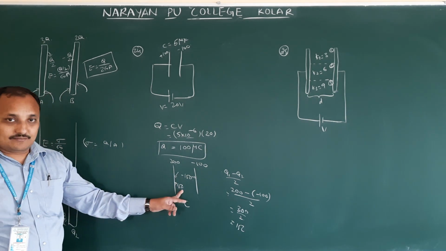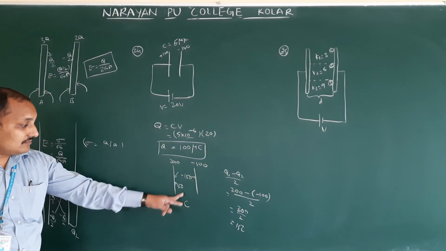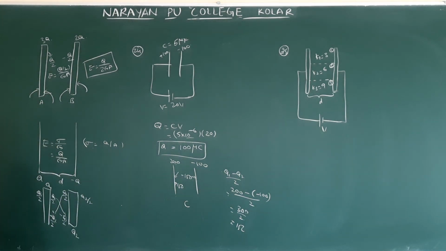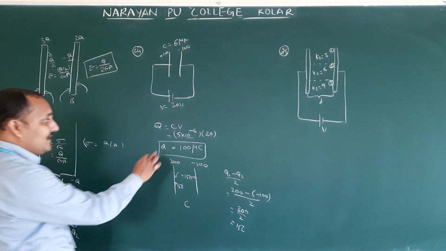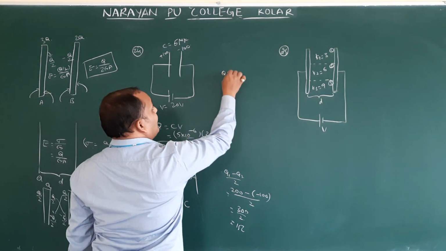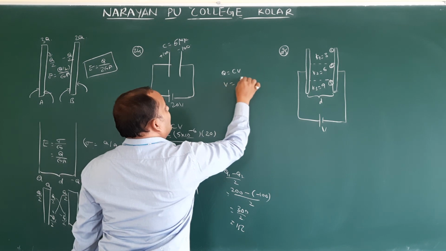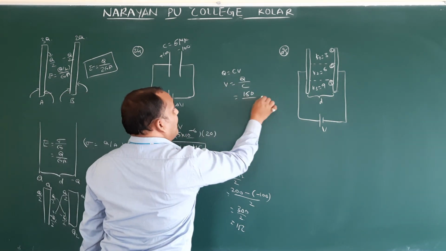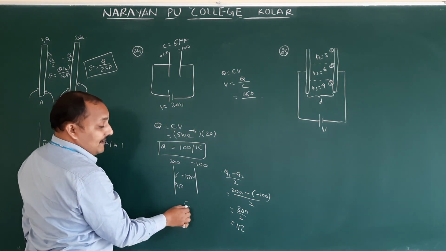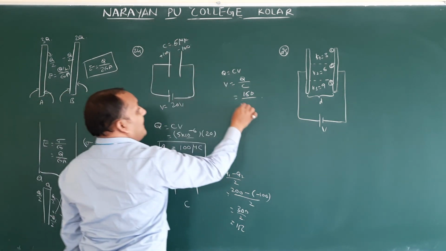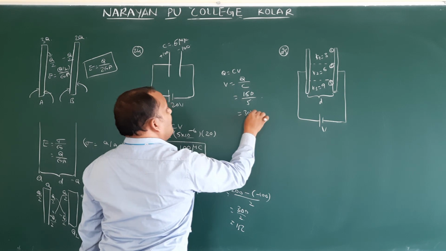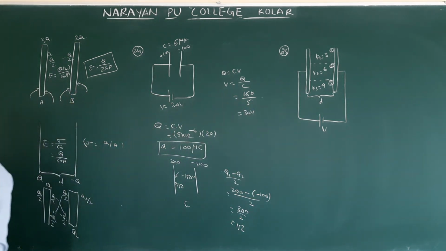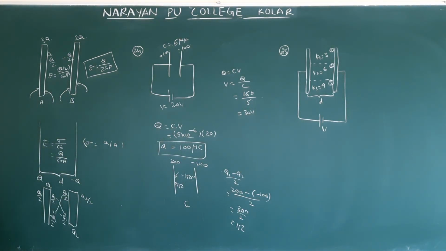Now the new charge is there. Then again, what are they asking? Potential difference. With this formula we have to apply Q is equal to CV. Then V is equal to Q by C. Now what is the new charge? 150 by capacity. Capacity won't be changed. That is nothing but 5. So 30 volts. That is the new potential difference. So 30 volts means third option.